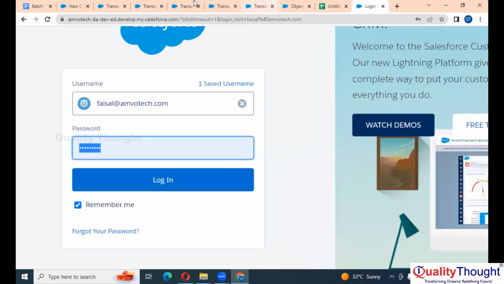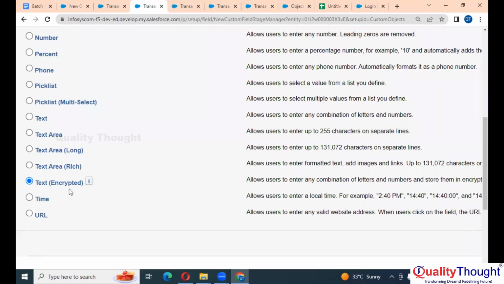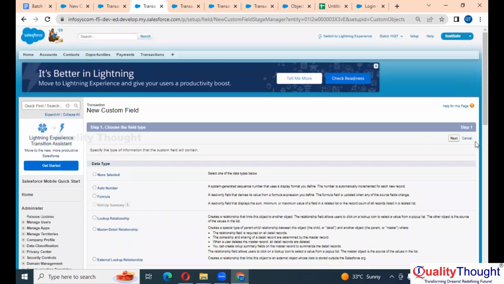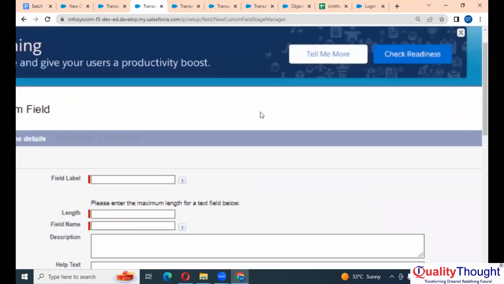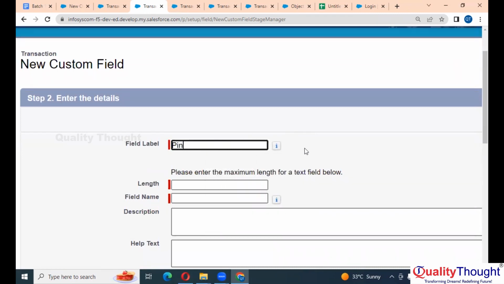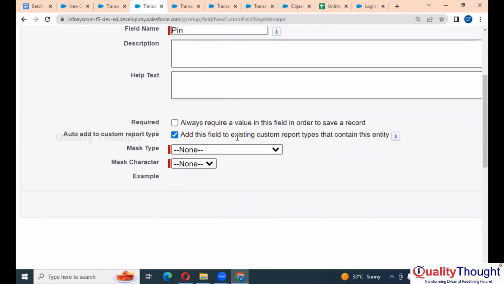Okay. If you want something here in this transaction, let's get a field called pin. Okay. PIN. Now you specify the length. Password length, at most, what would the PIN length be? 4 digits, right? ATM pin, what could be the length? 4, right? Let's not make it required.